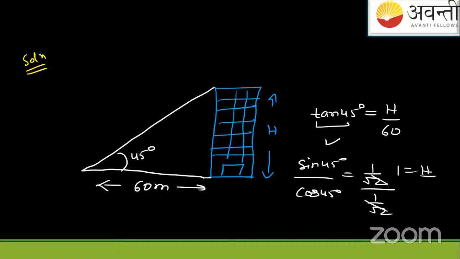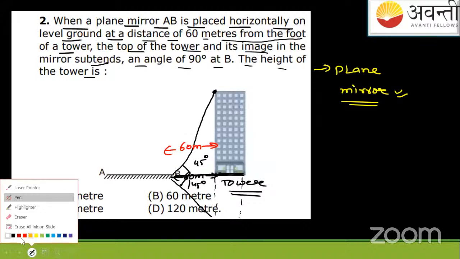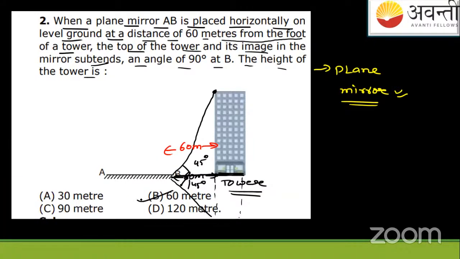So 1, I'm writing in a very basic manner. So h is equal to 60 meters. This is the height. Got it? Yes or no? So the answer will be 60 meters, the height. So you can see from here, the height of the tower, that is the actual height. So the answer is B only. As is the distance, same is the height. 60 meters.